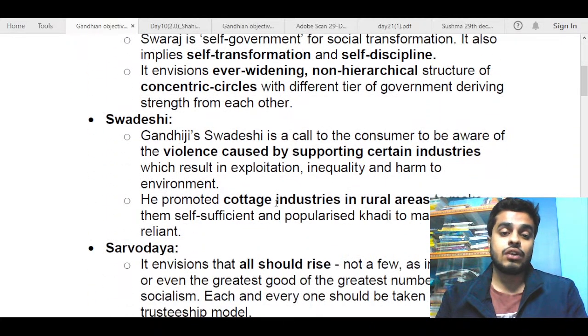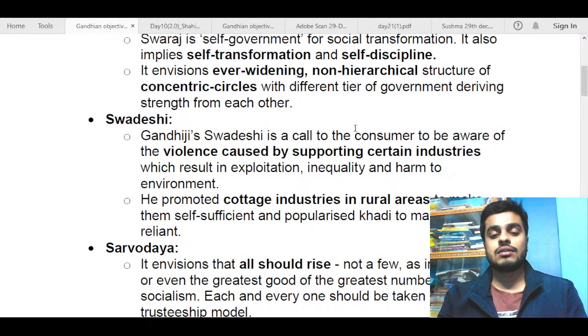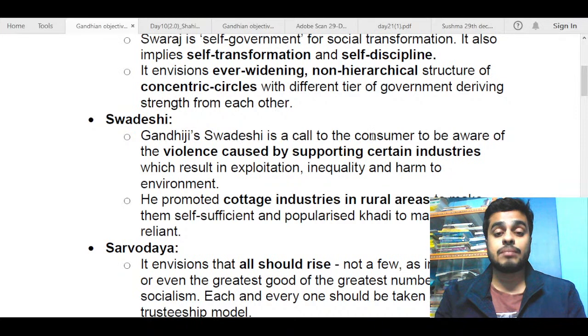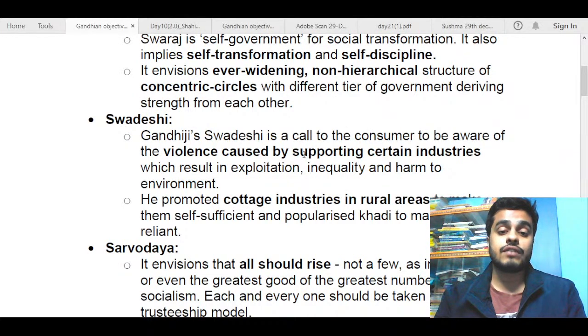Next, I went on to talk about Swadeshi. Now, Gandhiji's Swadeshi was a call for use of Indian products. He was against westernization and western materialism. So Gandhiji's Swadeshi is a call to the consumer to be aware of the violence caused by supporting certain industries which result in exploitation, inequality and harm to environment.